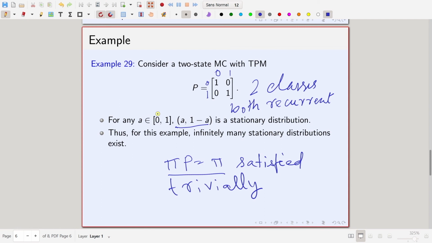Fine. So, for this particular example, there are infinitely many stationary distributions, right. In the previous example, we saw that the stationary distribution exists and is unique, but in the second example, we saw that again a stationary distribution exists, but there are infinitely many. These two examples tell you that it is not a trivial matter.